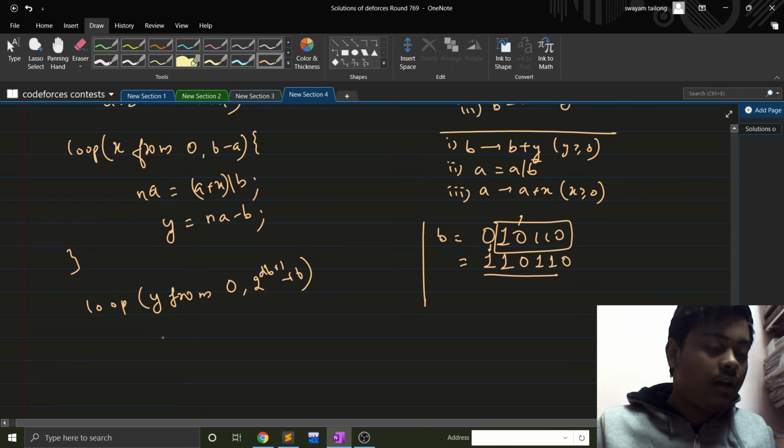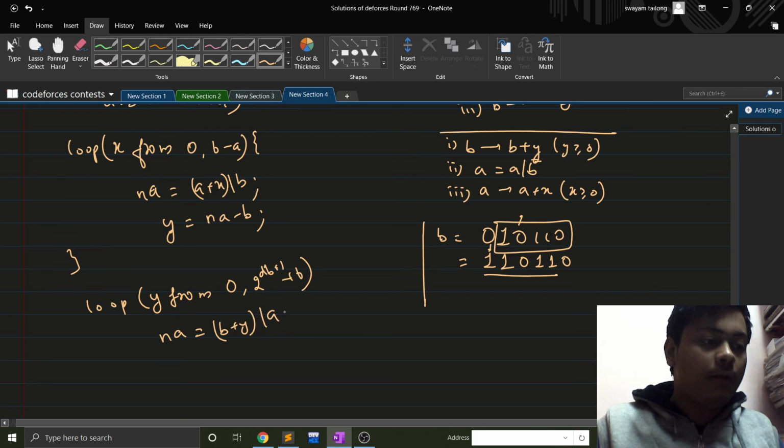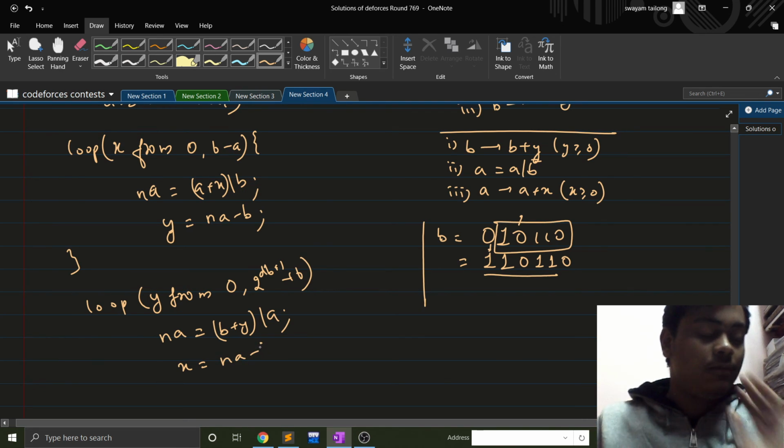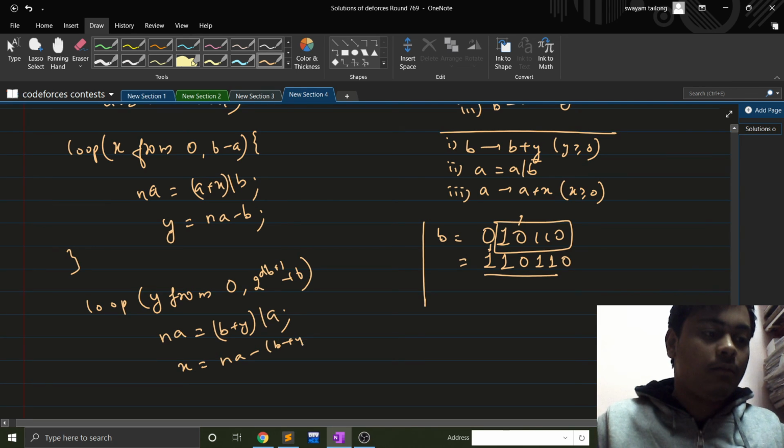Fine. And here also we have a new a, which is equal to b plus y or a, and the required amount of x is the new a minus b plus y.